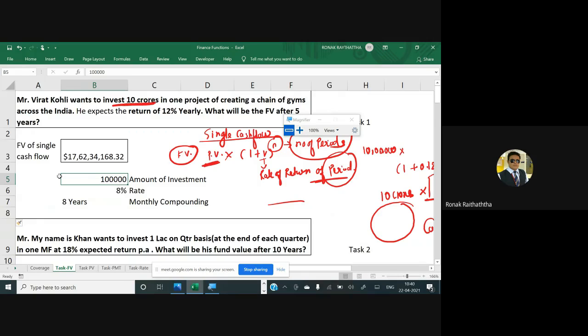But if it is credited on a monthly basis, please put it in the back of your mind that you should convert your rate to monthly rate as well. Otherwise, you will not get the right answer. So this is a homework assignment for you. How you will be able to solve it, just let me know. आप कैसे उसको solve करेंगे वो next lecture में आप मुझको बताना है. It is just one curiosity question I'm putting across in front of you. और इसका अगर answer आ जाए तो you will be telling that to me in the next session.